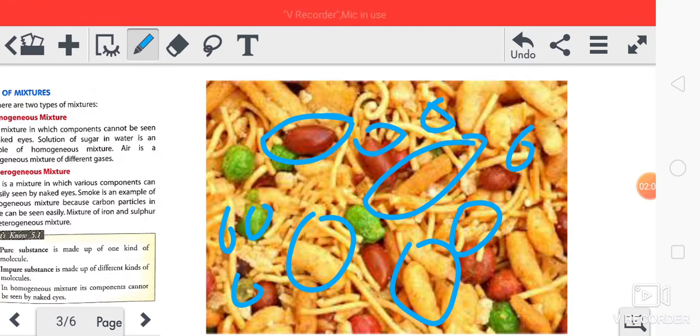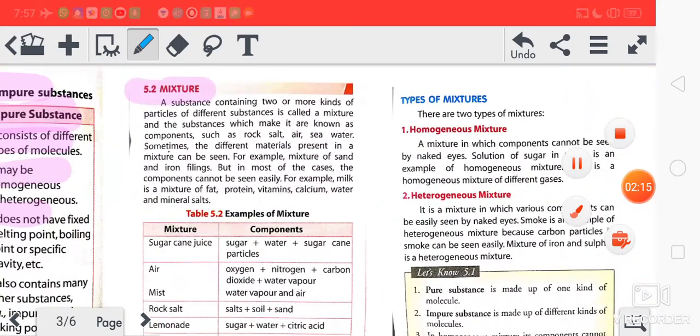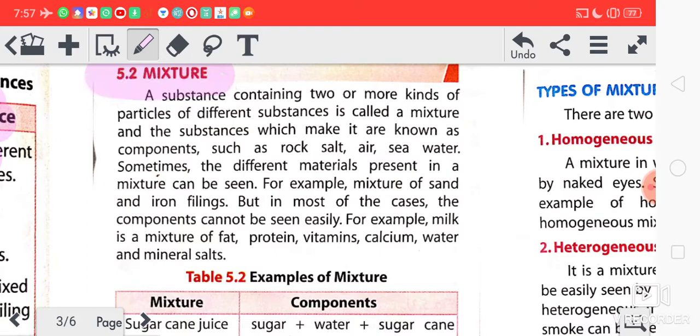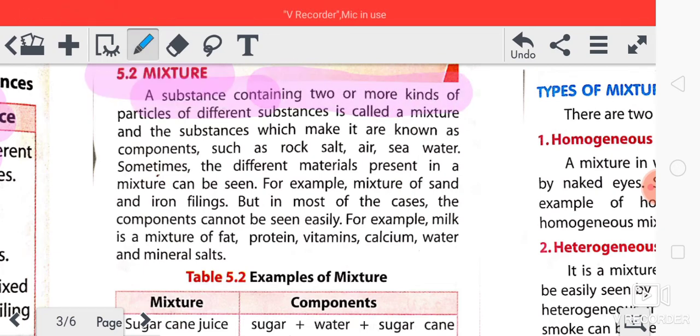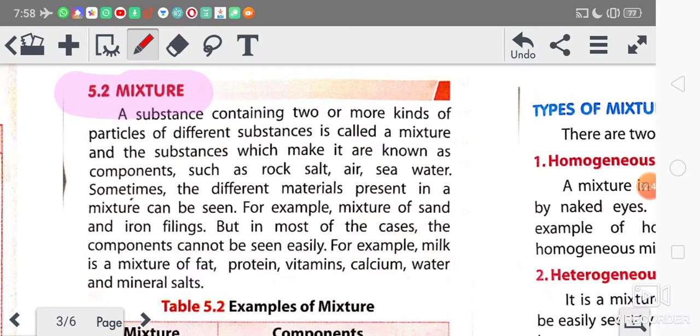Two or more substances when mixed together, then it is called a mixture. Got it? So just look here at the definition of mixture. What is a mixture?